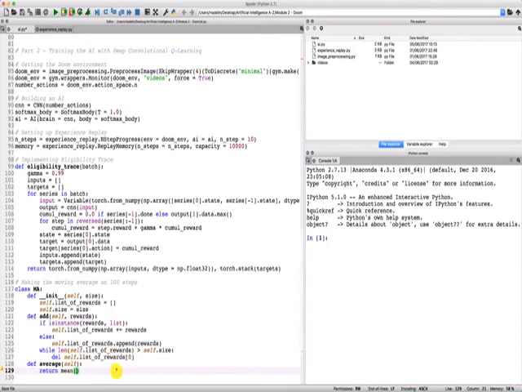I think I still copied it. Yes, there we go. So we simply return the mean of our list of rewards. And the mean, as I said, is a function by NumPy. So here I'm adding the shortcut np.mean self list of rewards. And there we go, we have our average on 100 steps.